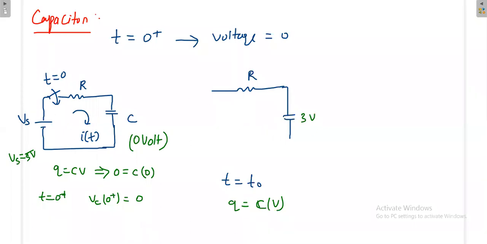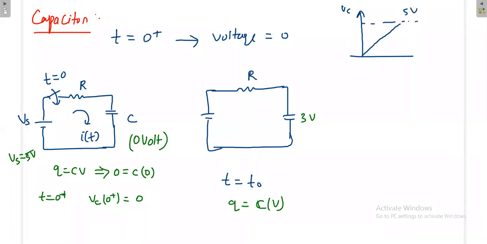So 3 volt. Again, what will happen after t equal to t naught? It will become 3.1 volt, 3.2 volt, like that it will be increasing. Actually, the capacitor voltage will be increasing linearly. Finally it will reach that 5 volt. After a certain time, definitely it will reach the 5 volt. But very near to 0, the voltage across the capacitor is 0 only. After a very long duration, not necessarily infinite, but after a long time, the capacitor voltage may reach 5 volt.